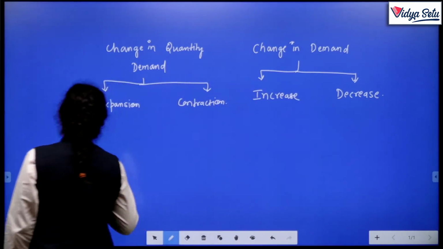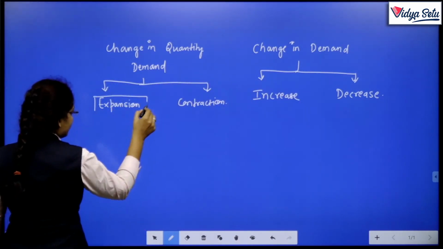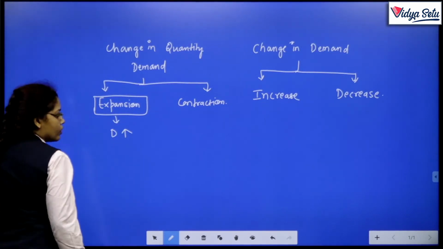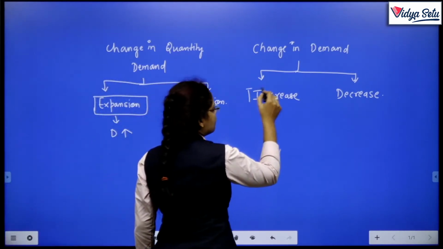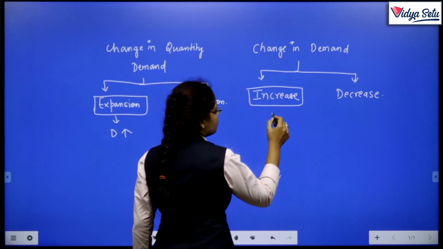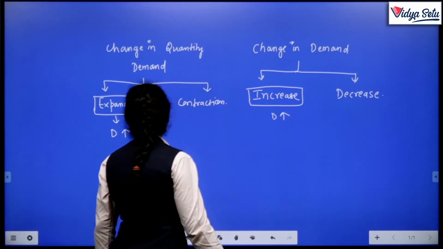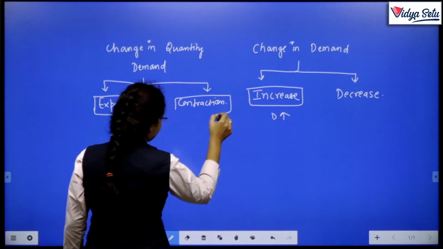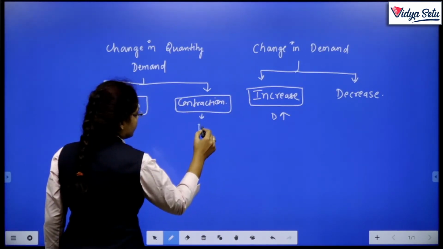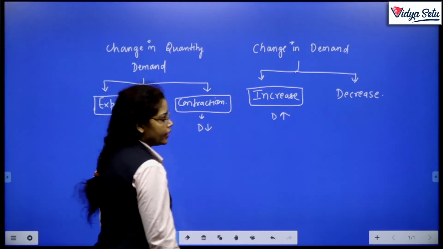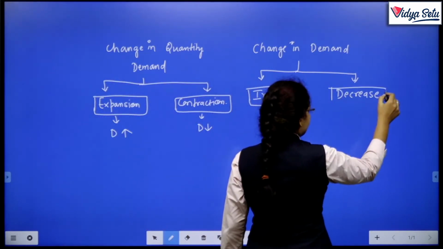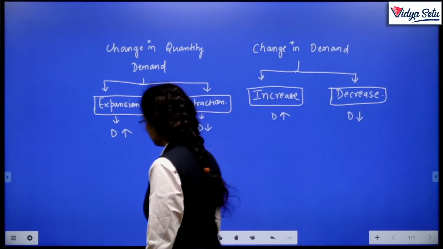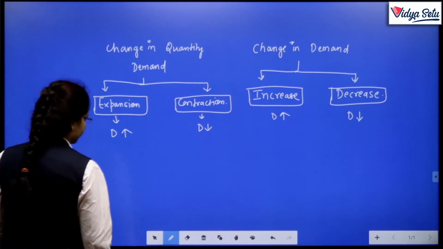Okay, so if we consider expansion, demand rises. If I consider increase, demand also rises. If we consider contraction, demand decreases, and if we consider decrease, demand falls or decreases. Both are the same thing. I just use the words so that you may understand.